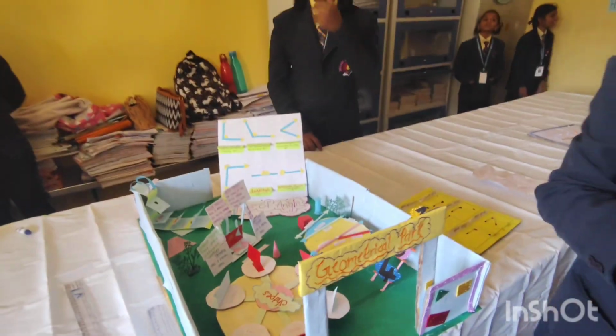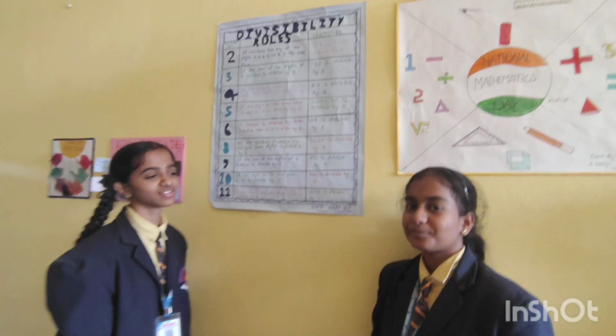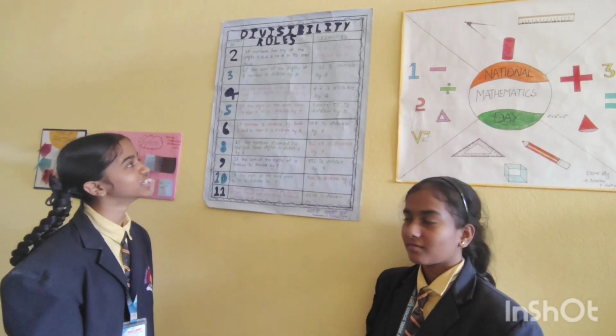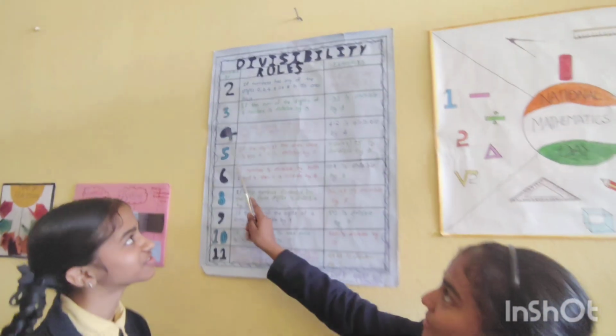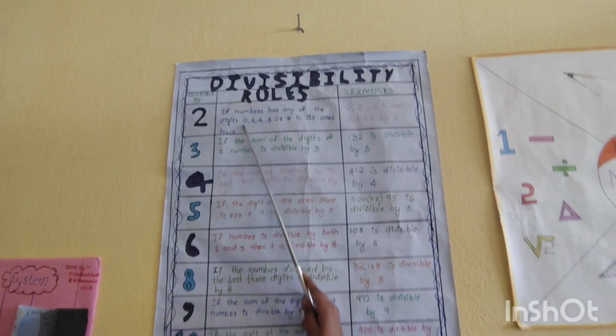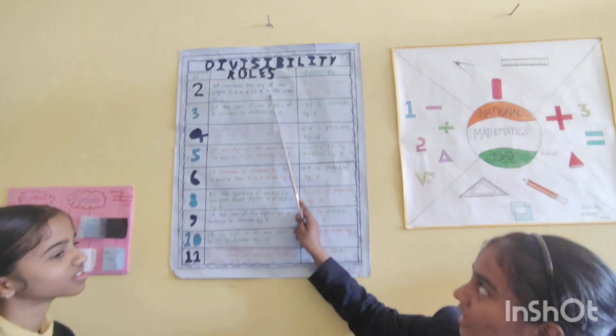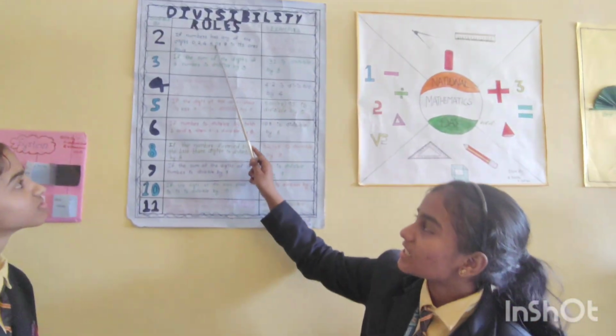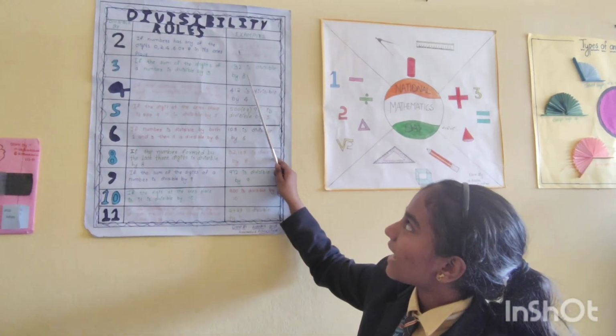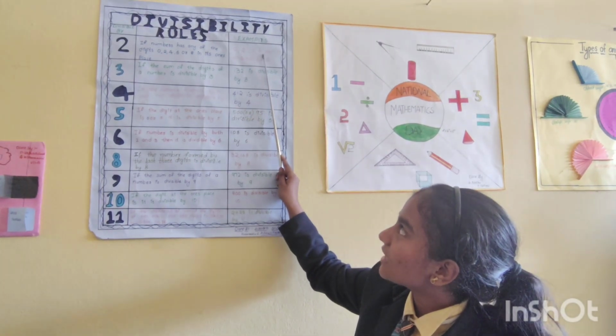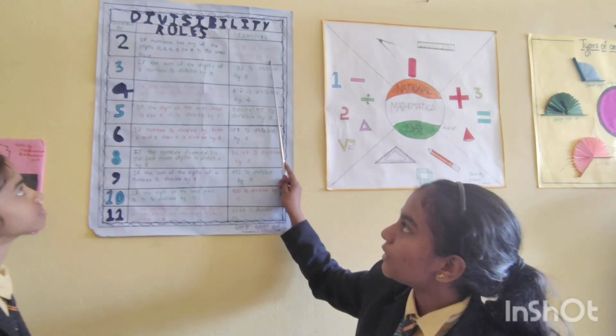Thank you. Good morning everyone. Today we are going to explain about the divisibility rules. The first divisibility rule is 2. If any number has 0, 2, 4, 6 or 8 in its ones place, then it is divisible by 2. For example, we have 246. It ends with the number 6, so it is divisible by 2.